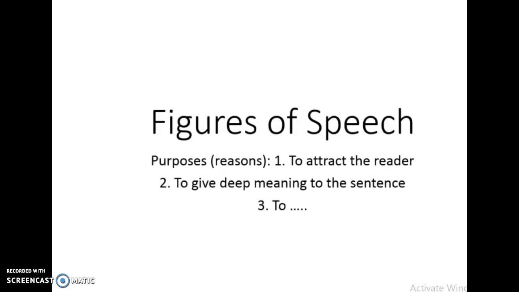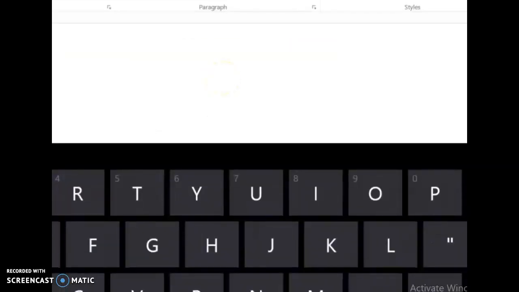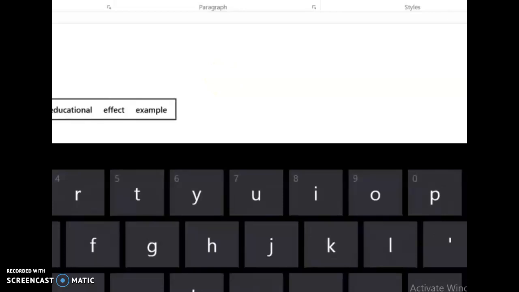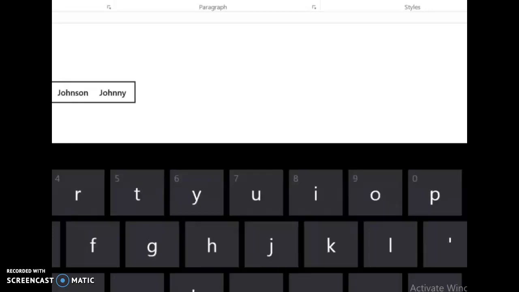There are three purposes. First, to attract the reader, because I will give you an example here. If I say, for example, John eats slowly, this is just a normal sentence. It's correct. Anyone can say John eats slowly. But when I say John eats like a bird, the reader will be attracted to think about the sentence.